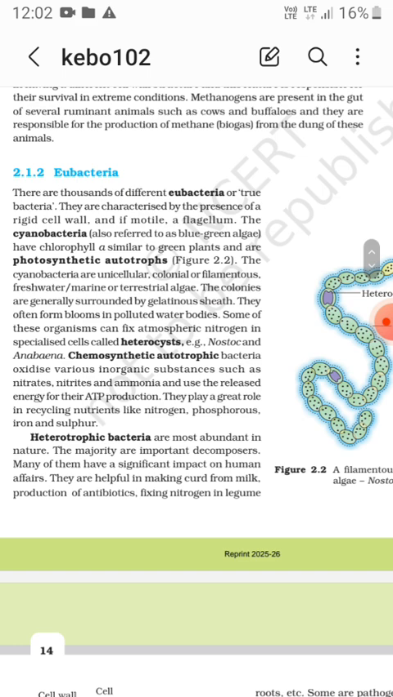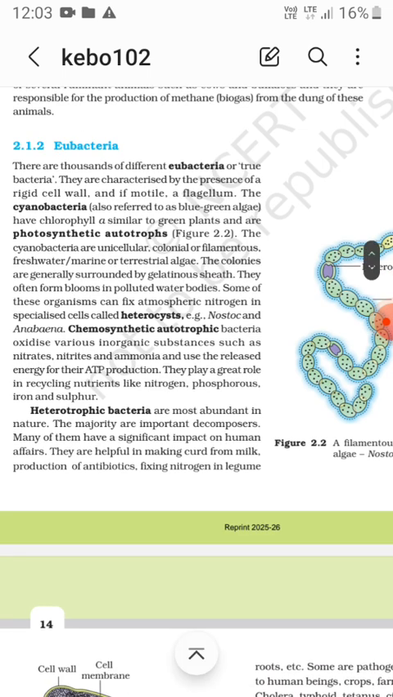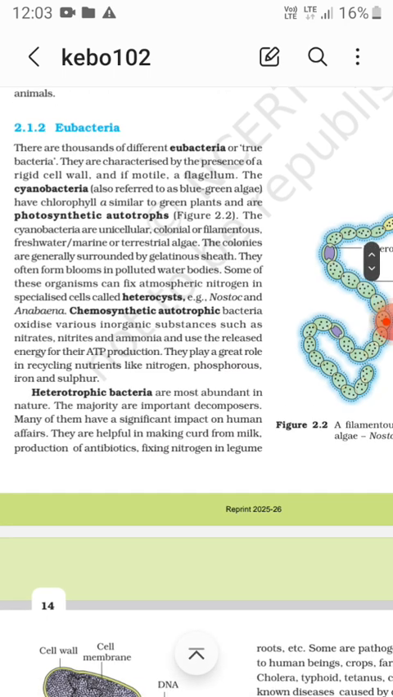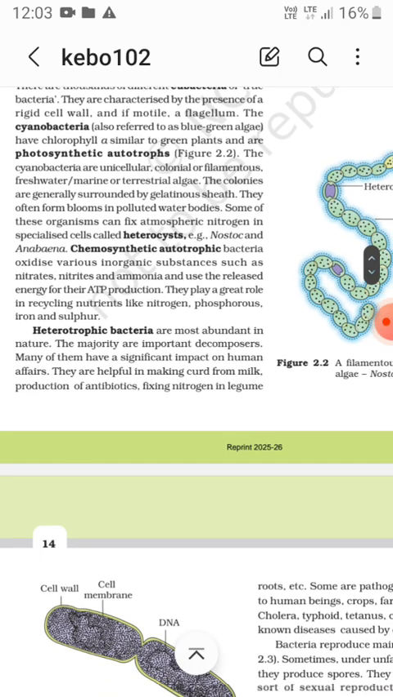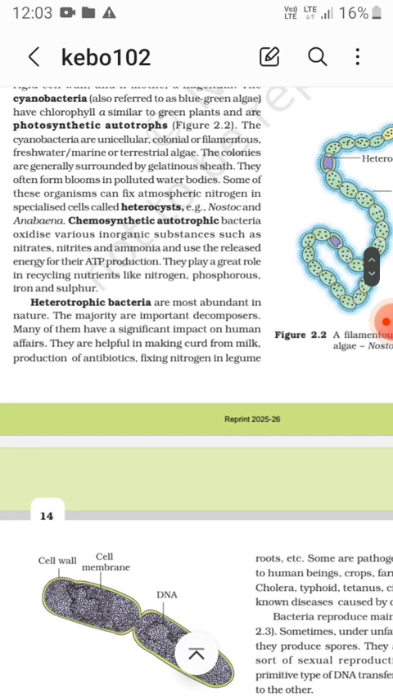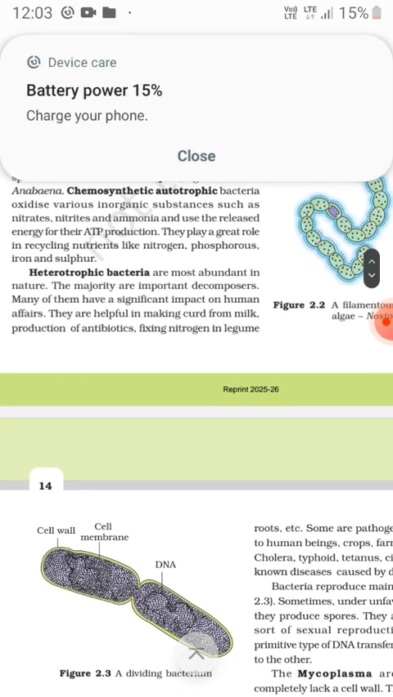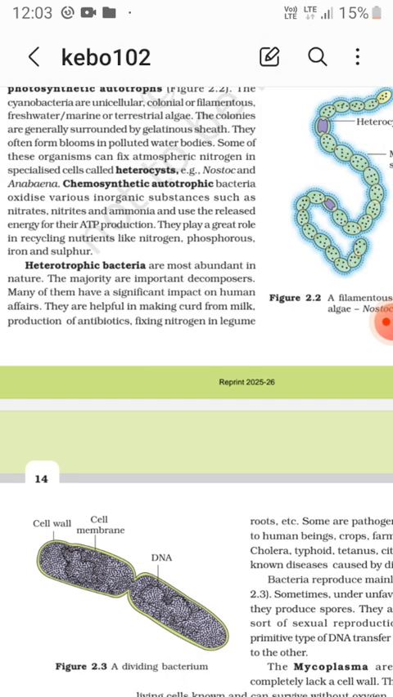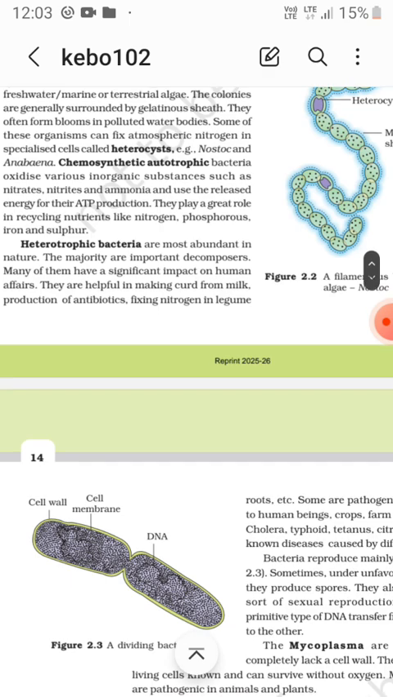They are chemosynthetic autotrophic bacteria. They oxidize various inorganic substances such as nitrates and ammonia, and play a role in recycling nutrients like nitrogen, phosphorus, iron, and sulfur. Now heterotrophic bacteria are the most abundant in nature. The majority are decomposers.